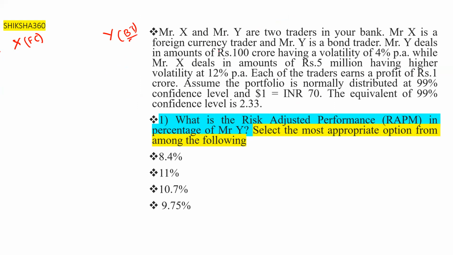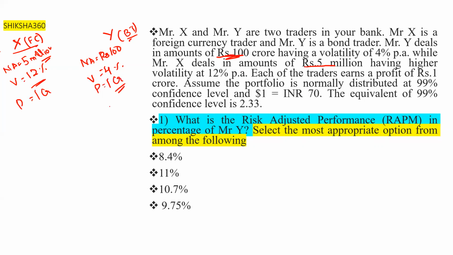Mr. Y deals in amounts. Mr. Y: notional amount rupees 100 crore, volatility 4%. Mr. X: notional amount, you have to remember, rupees 5 million, and volatility is equal to 12%. Profit here is also 1 crore. Profit is the same.